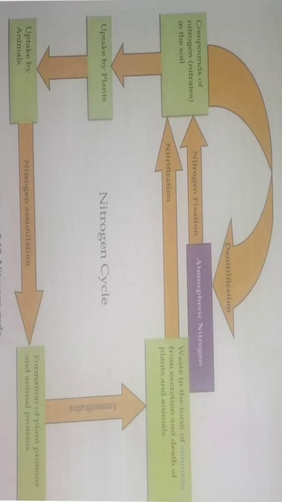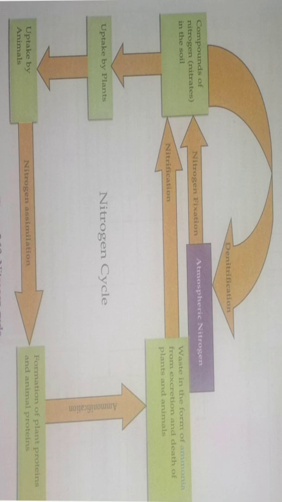Next is nitrogen cycle. We all know nitrogen is a gas which is present in the most abundant amount in nature, and it is present in the earth's surface, inside the soil also, as well as in the living body, that is inside the body of plants and animals in various forms like proteins, nucleic acid, chlorophyll and vitamins. So this nitrogen cycle takes place in various steps. Let us discuss all the different steps which are taking place.